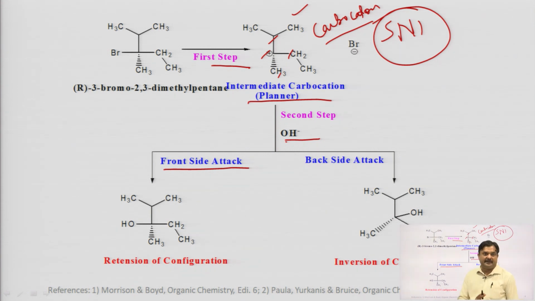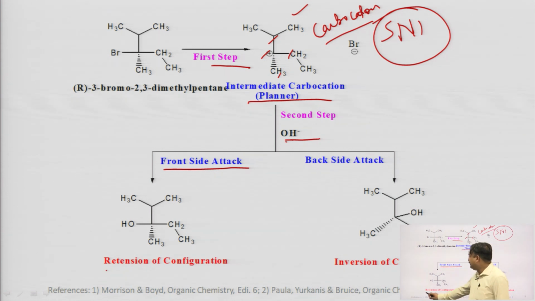Now, just imagine if the nucleophile attacks largely from the front side, for whatever reason.